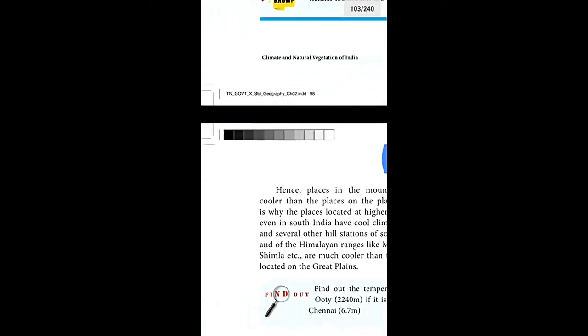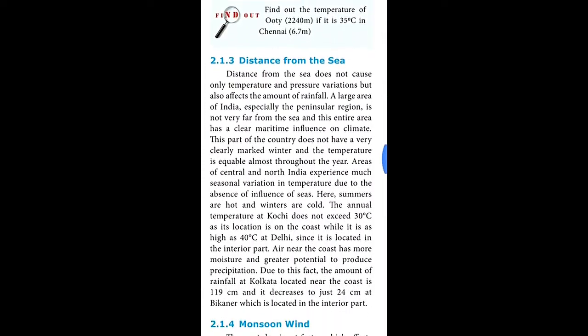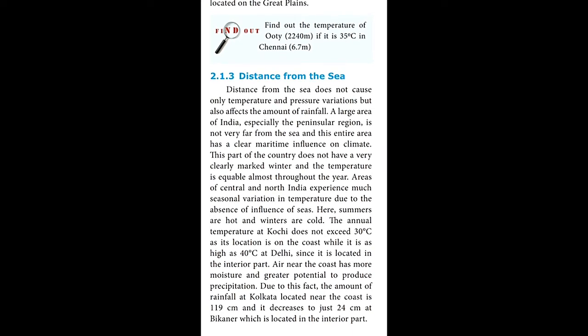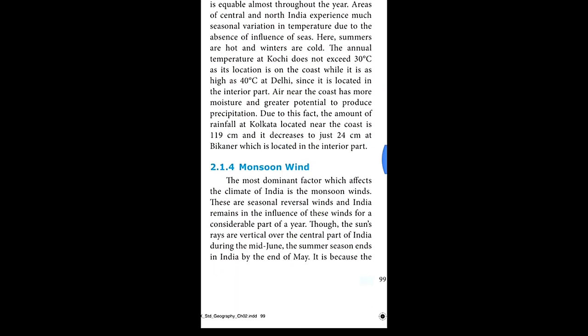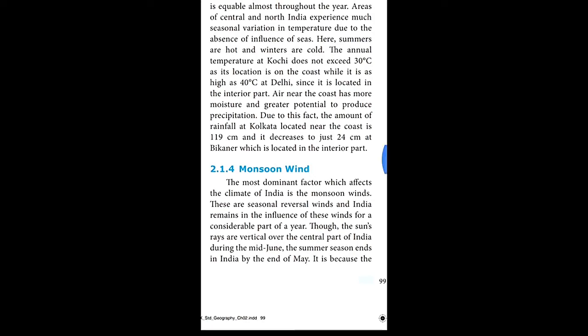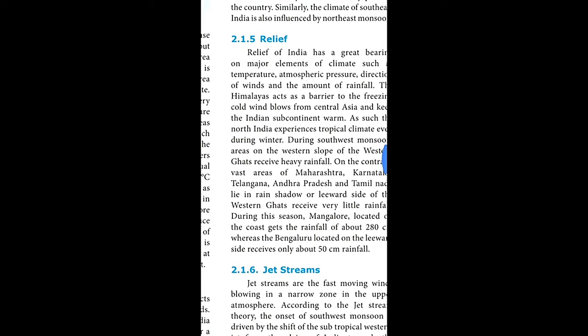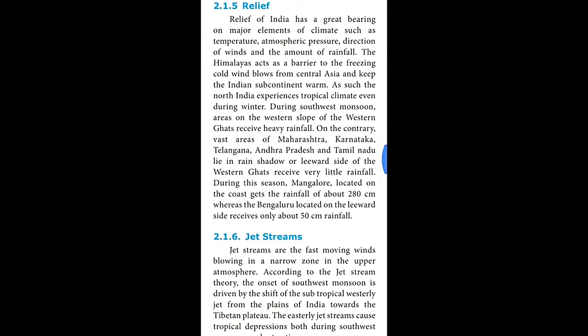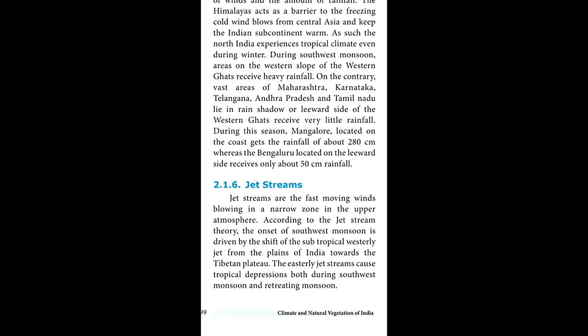And location from the sea, because location from the sea also changes the climate. And then monsoon wind, southwest monsoon and northeast monsoon, then relief and jet stream. These are the major factors for climate change.